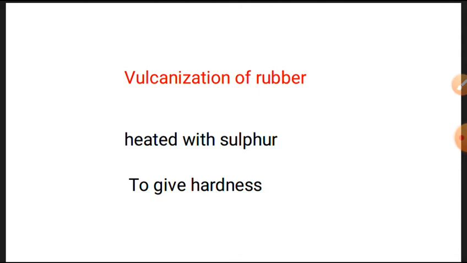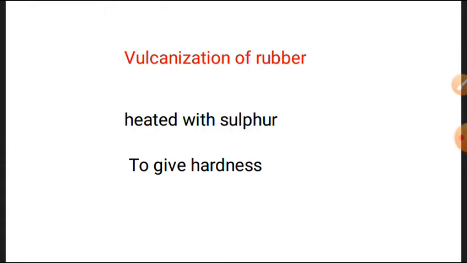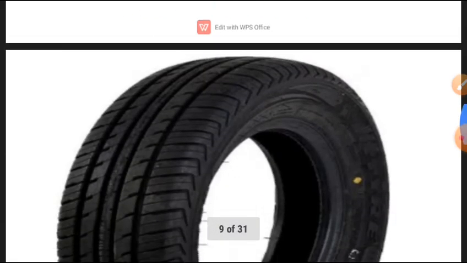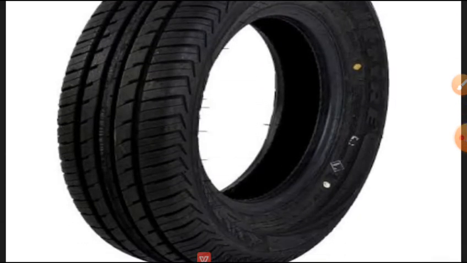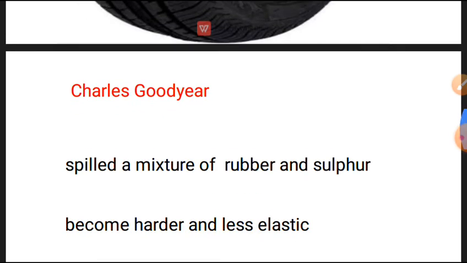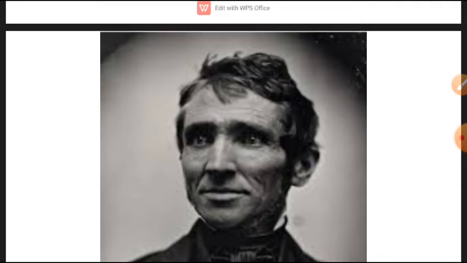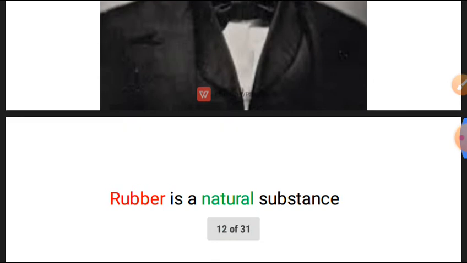Sulfur is mixed in it. The proportion of sulfur in this mixture is determined by the purpose for which the rubber will be used. You can see in the picture there is a hardness to the rubber. That's why we use it for tires. The erasers, rubber balls, and rubber toys all have varying proportions of sulfur in them. Charles Goodyear invented the process of vulcanization.